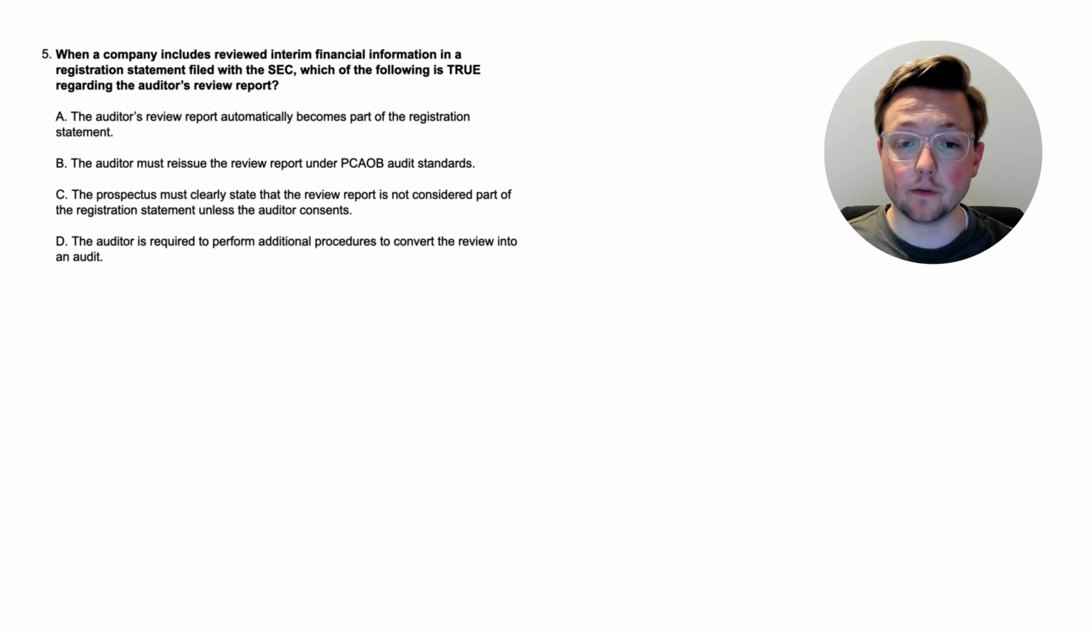Option A, the auditor's review report automatically becomes part of the registration statement. Option B, the auditor must reissue the review report under PCAOB audit standards. Option C, the prospectus must clearly state that the review report is not considered part of the registration statement unless the auditor consents. Or option D, the auditor is required to perform additional procedures to convert the review into an audit. So again, if you have any idea what a registration statement is, then that's great. But if you don't know the answer to this, that's totally understandable. Let's dive into the explanation together.